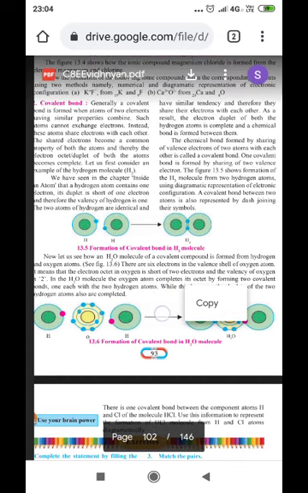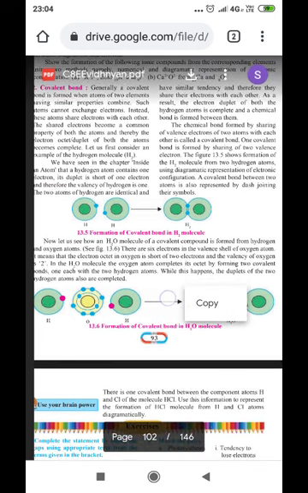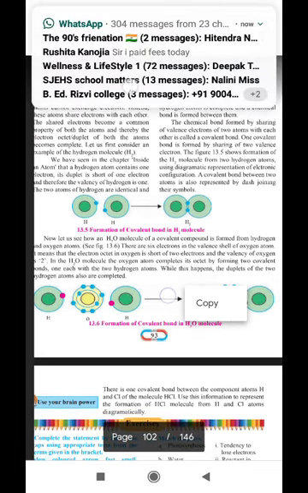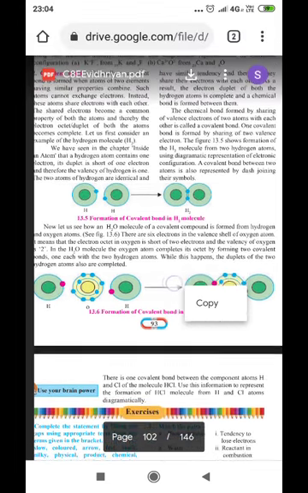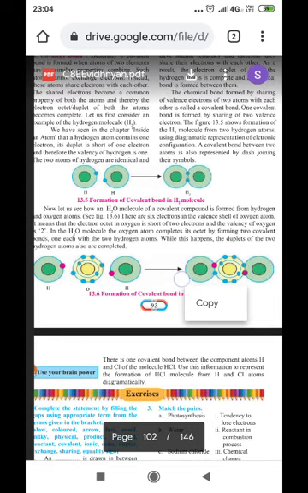One covalent bond is formed by sharing two valence electrons. So definitely, two covalent bonds are formed by sharing two pairs of electrons or four valence electrons. Figure 3.13.5 shows the formation of a hydrogen molecule from two hydrogen atoms using a diagrammatic representation of electronic configuration. A covalent bond between two atoms is represented by a dash joining their symbols.